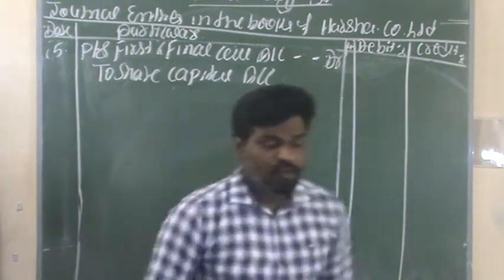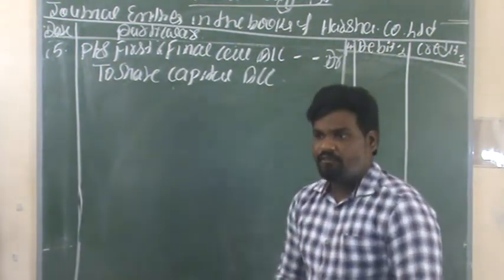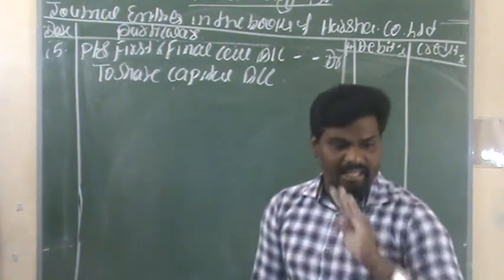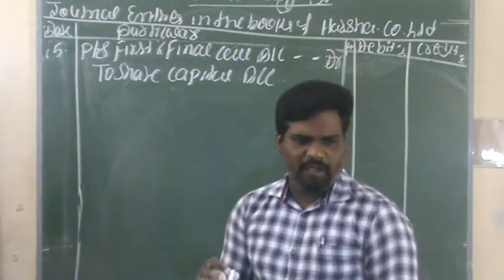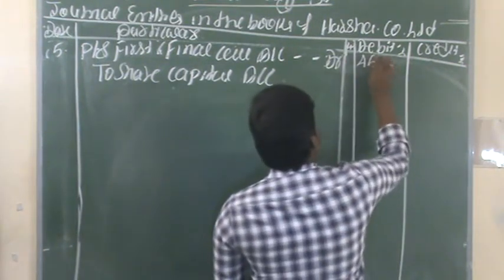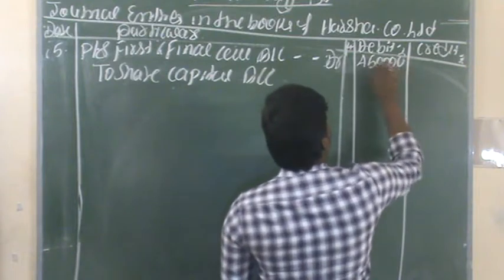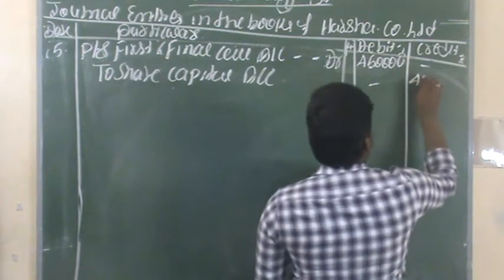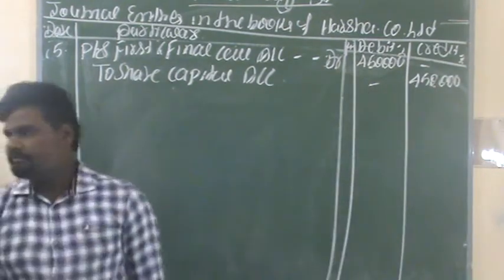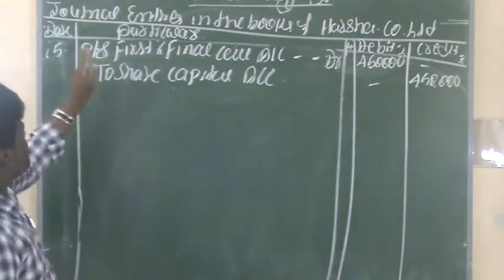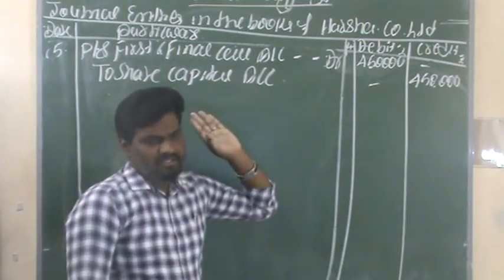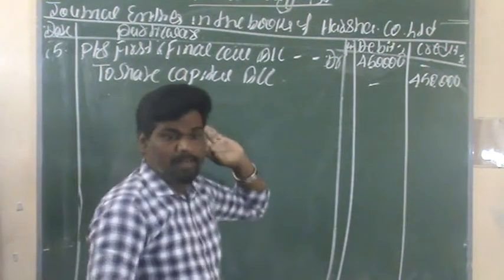At the time of first and final call, we are receiving 45 rupees from each share. The total number of shares are 10,000 shares, right? 10,000 shares into 45 rupees means we will get 4,50,000 rupees. We need to receive 4,50,000 rupees from the public. Here, preference share first and final call account debit to share capital account. This is the entry for the first and final call money due.